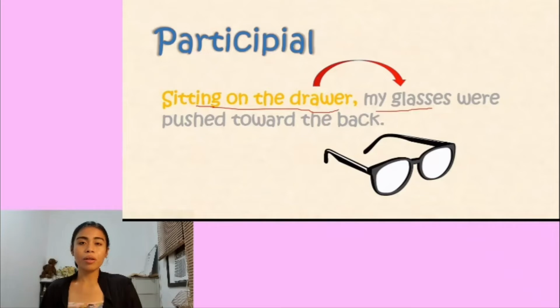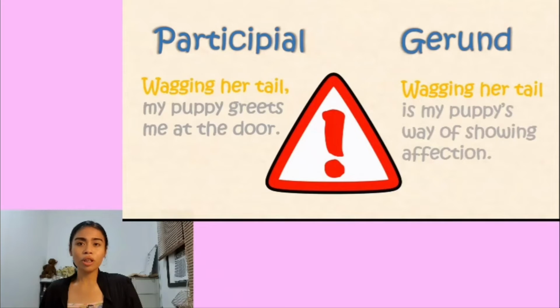So do you remember that a participial looks like a verb, but it's actually used as an adjective? So be careful not to confuse participial with gerund. So how to check? Keep in mind that a gerund can be substituted by replacing the subject with the pronoun it, while a participial cannot be.